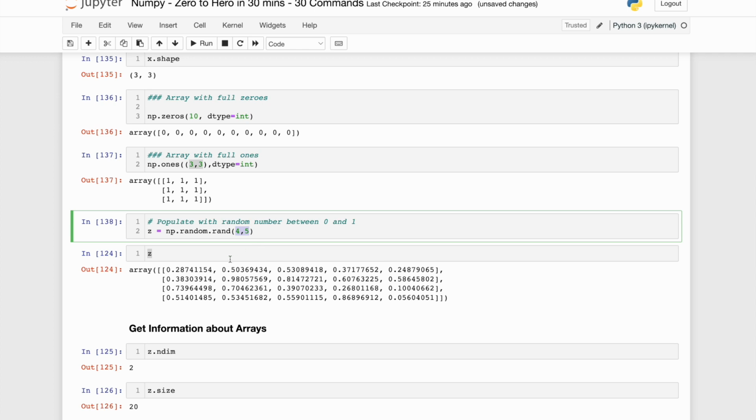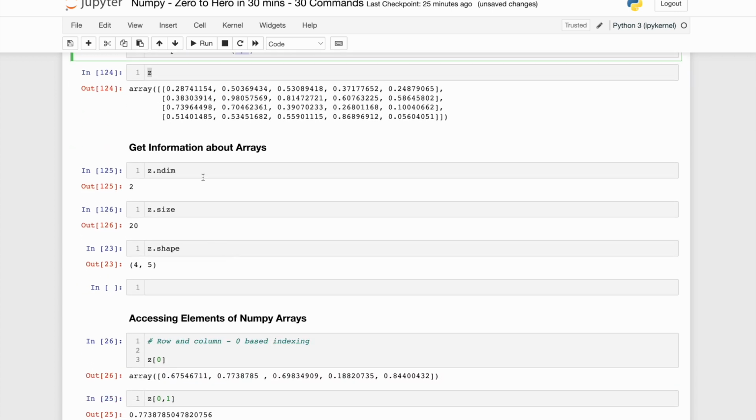Okay, so there are a couple of more ways also, but these are essentially the ways in which you can create a Numpy array. How do you get the information about an array? If the array is given to you, what shape, what size?